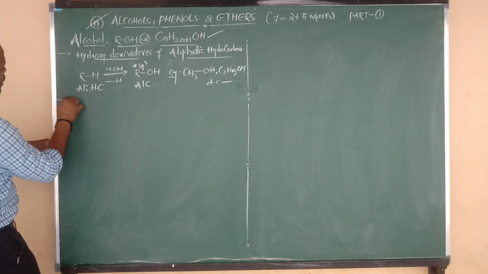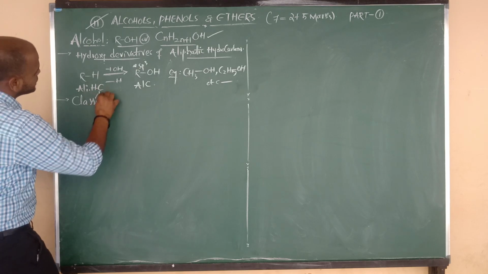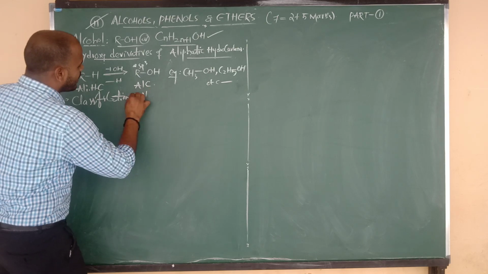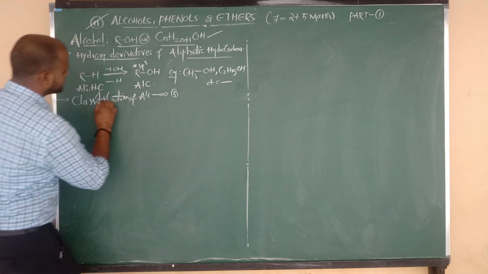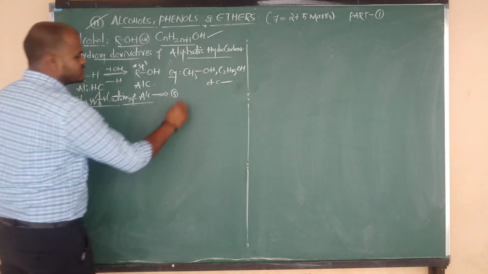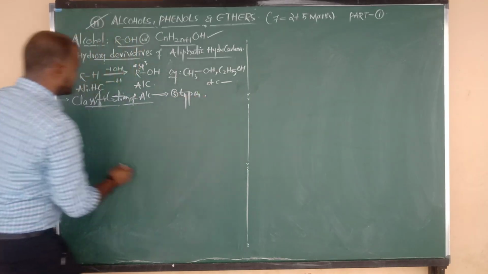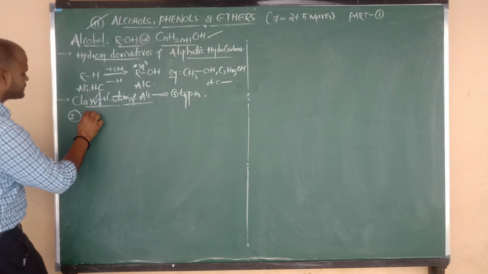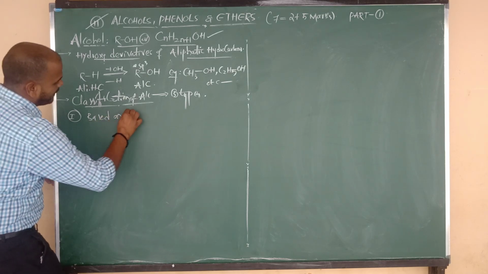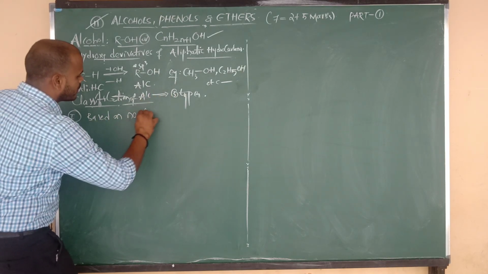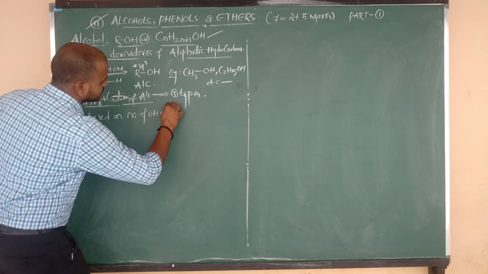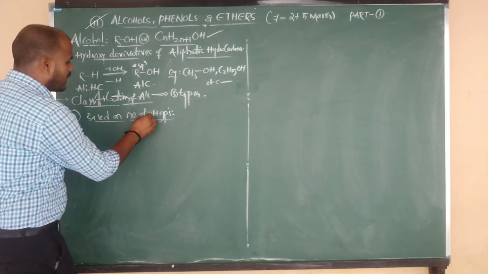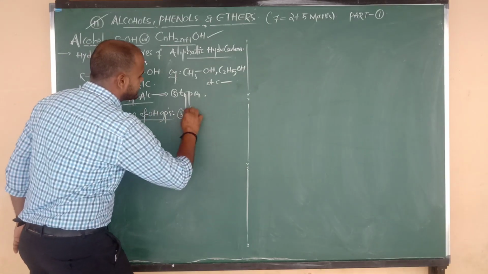Next, I am going to discuss the classification of alcohols. Mainly alcohols are classified into 3 types. In that, type number 1 is based on the number of OH groups. Based on the number of hydroxy groups, alcohols are again classified into 3 types.